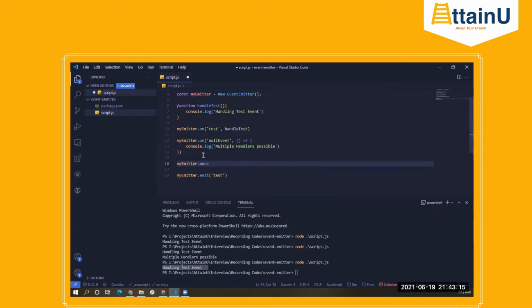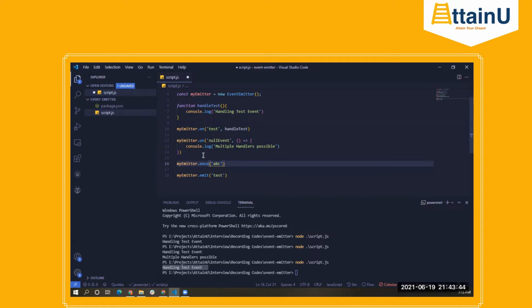Once. This function allows you to emit an event, and if you use this once function, then the listener or the function that you attach for a particular event will be executed only once, even if that particular event is triggered multiple times. Okay, let's say that event is ABC.